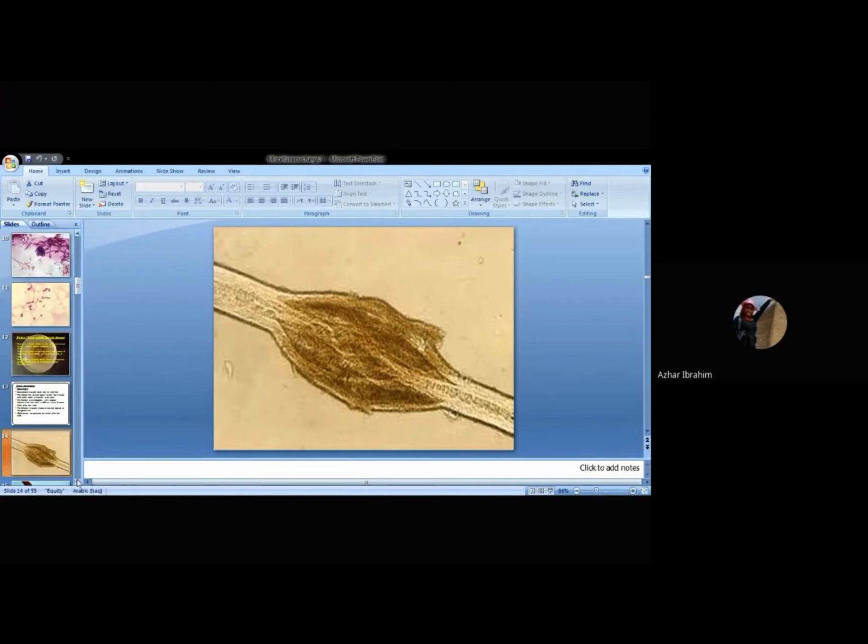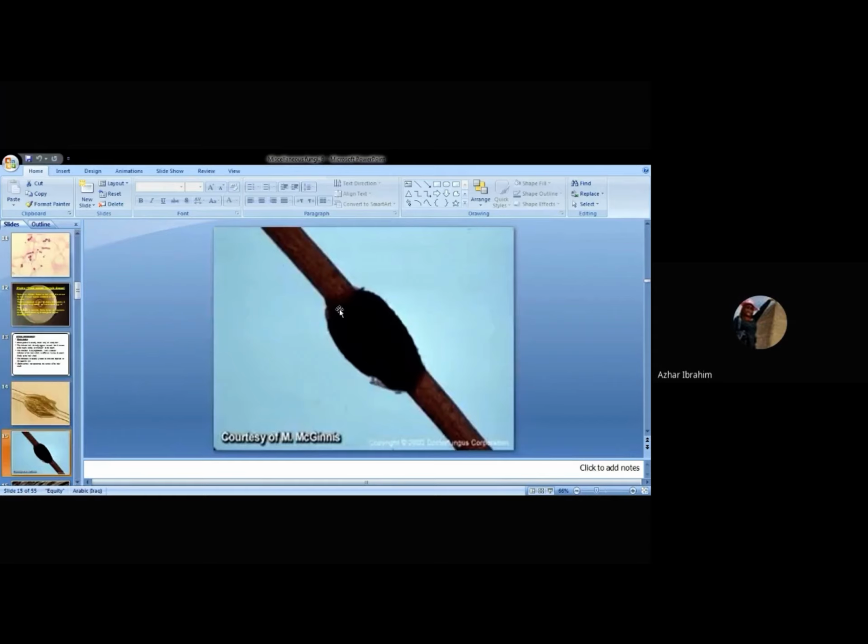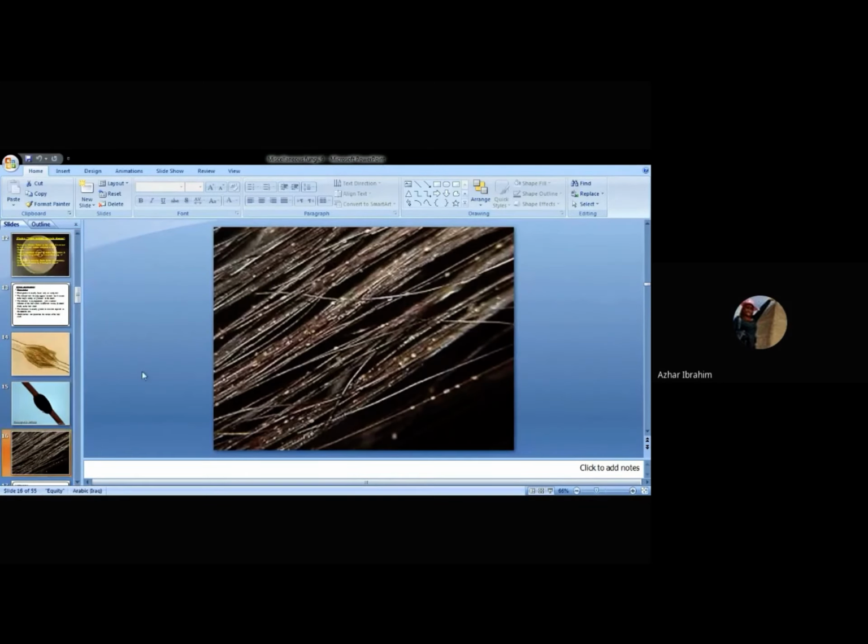This is another shape of nodules. This one is atypical, but here you can see it is thick from here and tapered from here. This is black Piedra, and of course it is firmly attached to the infected hair shaft. This is a magnified picture, showing multiple nodules of infected hair with Piedra.